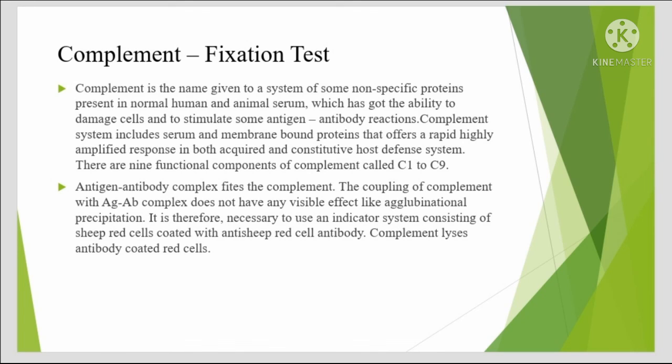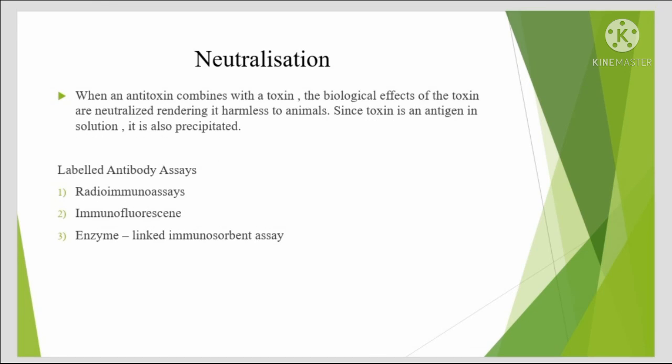There are 9 functional components of complement called C1 to C9. Antigen-antibody complex fixes the complement. The coupling of complement with antigen-antibody complex does not have any visible effect like agglutination or precipitation. It is therefore necessary to use an indicator system consisting of sheep red cells coated with anti-sheep red cell antibody. Complement lyses antibody-coated red cells.